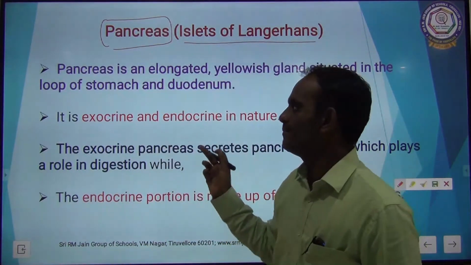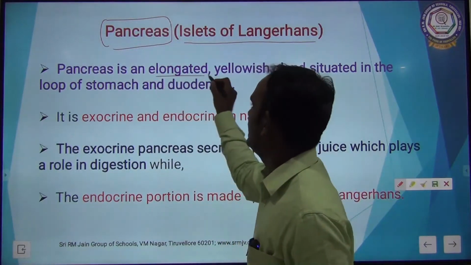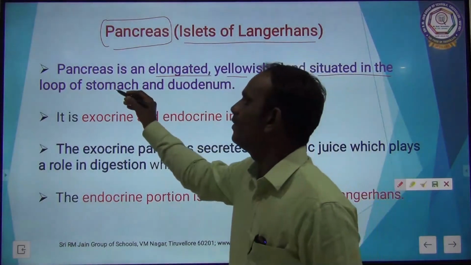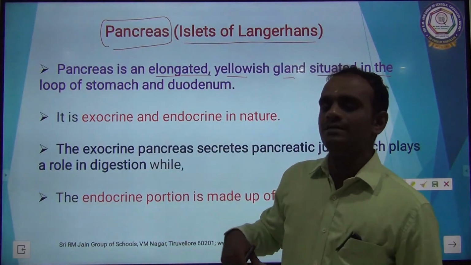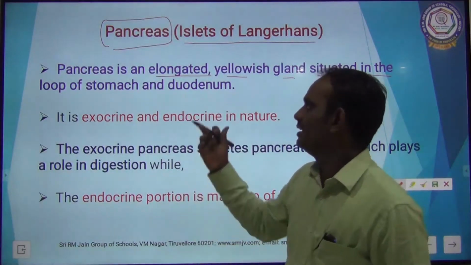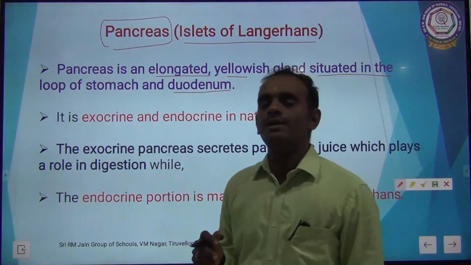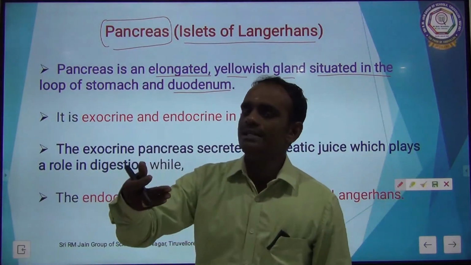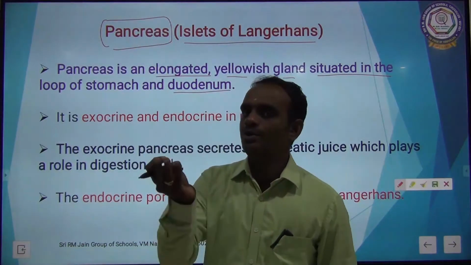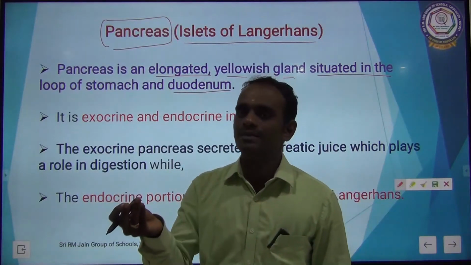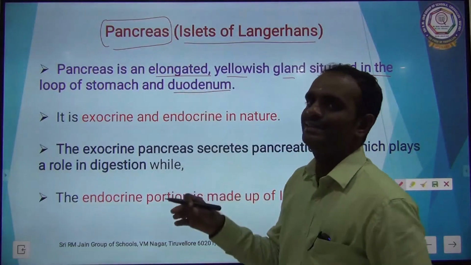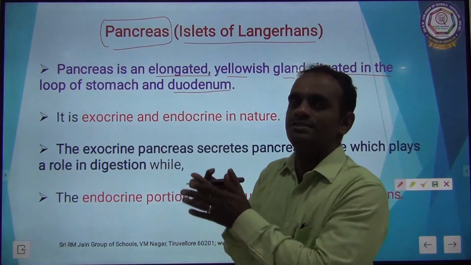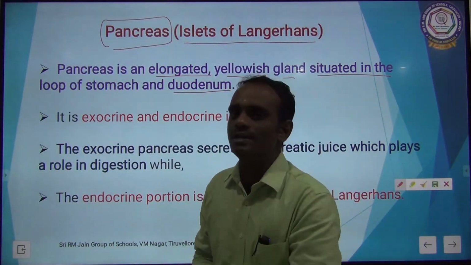Listen very carefully, children. Pancreas is an elongated yellowish gland situated in the loop of the stomach. That means it is very close to the stomach and duodenum. Duodenum is one of the parts of the small intestine. Small intestine has three parts: duodenum, jejunum and ileum. So this pancreas is situated between the loop of the stomach and the first part of the small intestine, that is called duodenum.